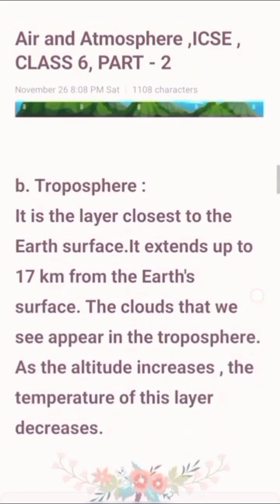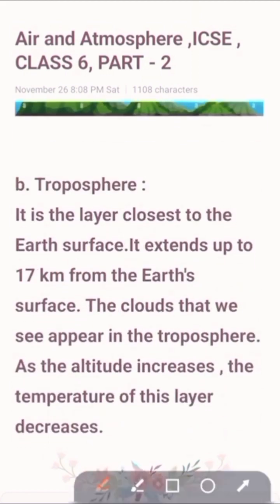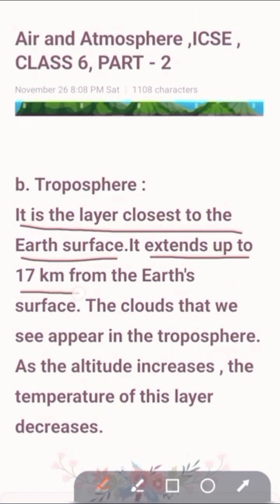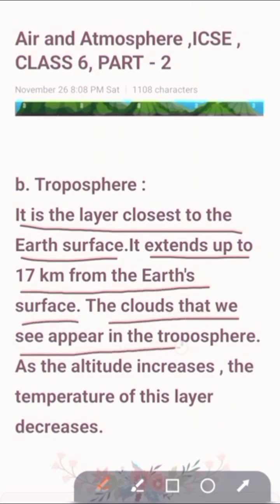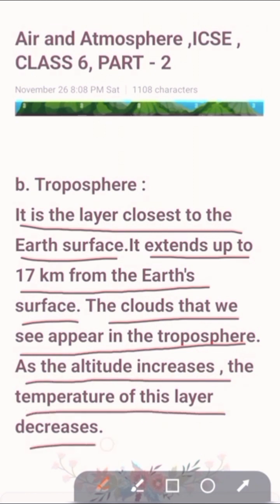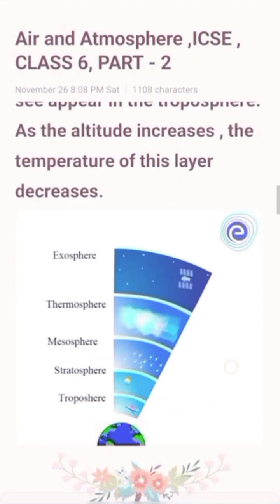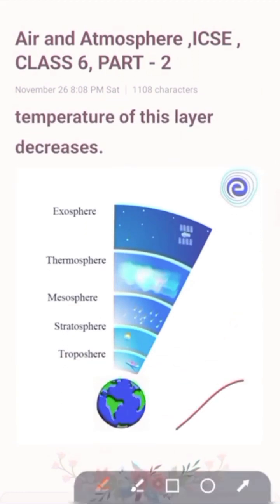Next definition term, troposphere. It is the layer closest to the Earth's surface. It extends up to 17 km from the Earth's surface. The clouds that we see appear in the troposphere. As the altitude increases, the temperature of this layer decreases. Okay, please show the layer.